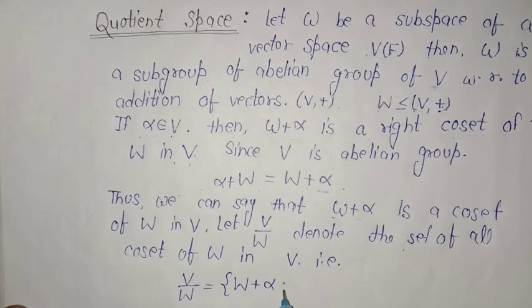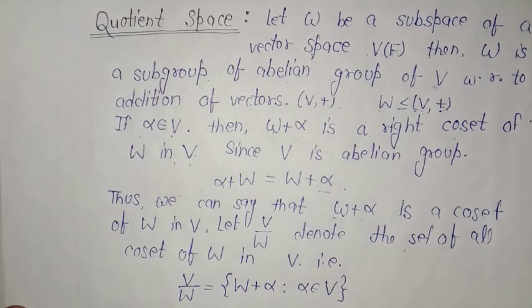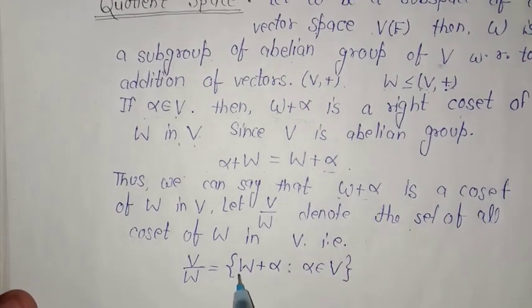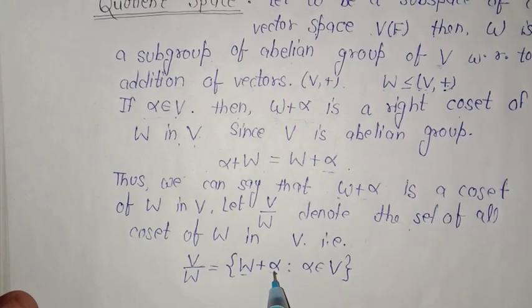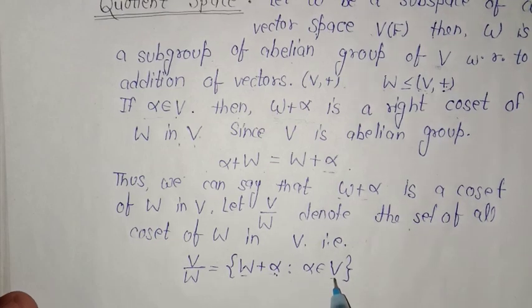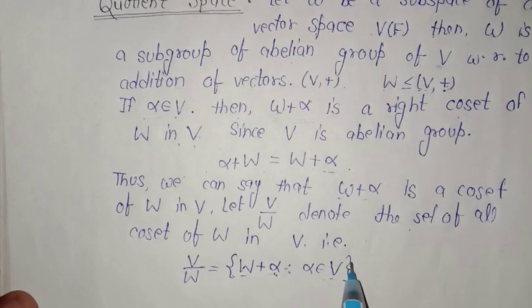W plus alpha, such that alpha belongs to V. So we are taking the subspace together with an element of the vector space V. This alpha is arbitrary, it can be any element of V. So we take all the cosets of this type and keep them in a set.